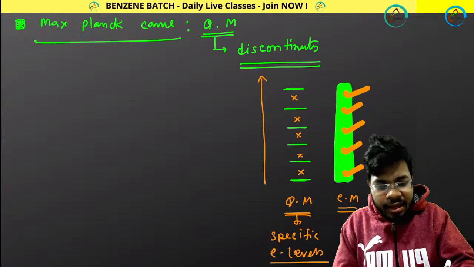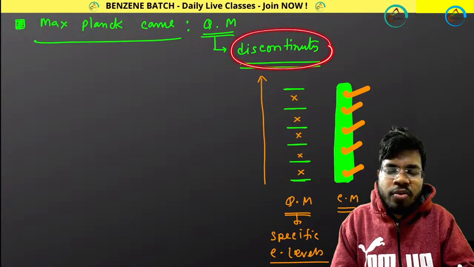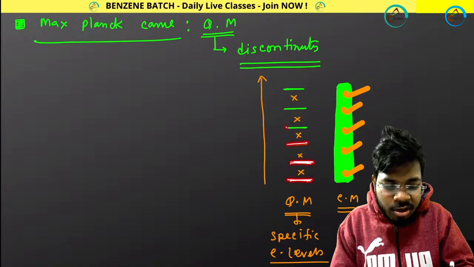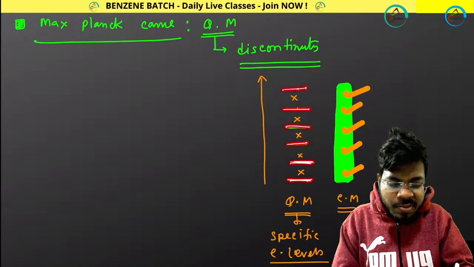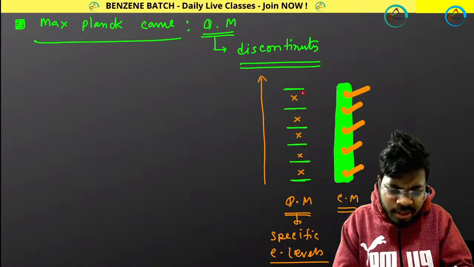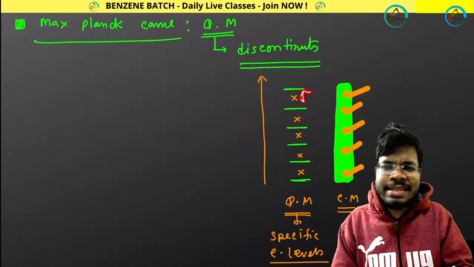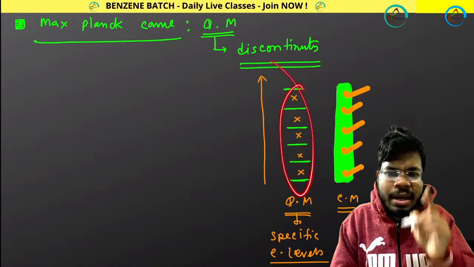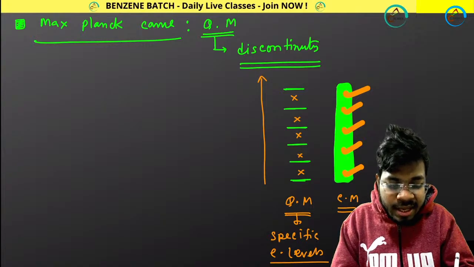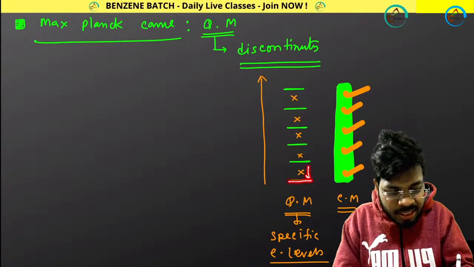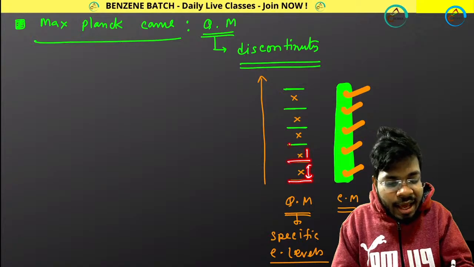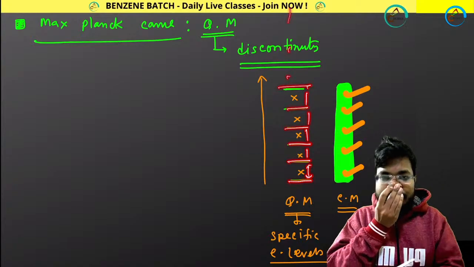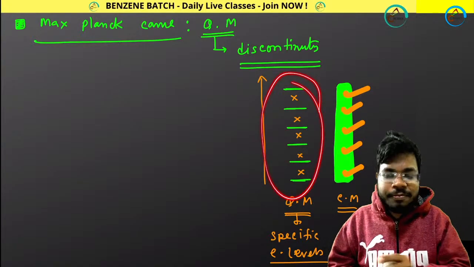And why is it called a discontinuous property? That means here you are having something, here you are not having something. Specific values you are getting. In between these two, you have nothing. No energy levels are there. That means I am not getting my energy continuously. I am getting my energy discontinuously. Discontinuous means here I have energy, then discontinuity, here I have energy, again nothing, and this will keep on going. That property is called discontinuity.